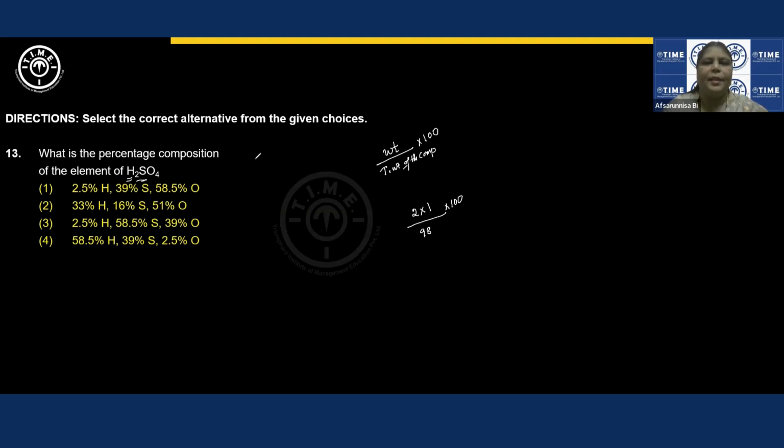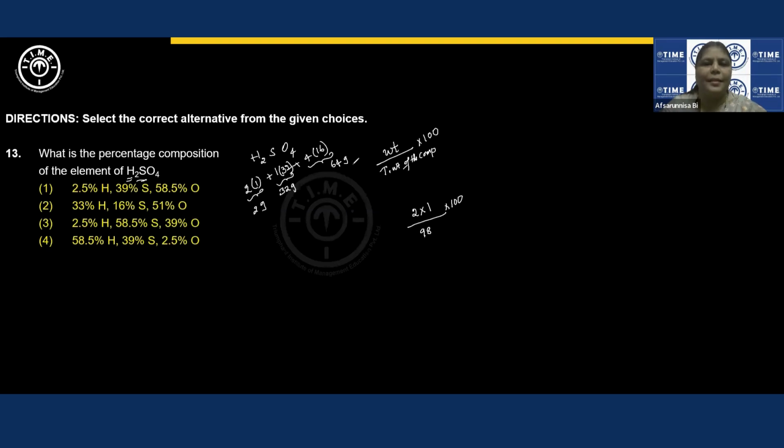If you see this H2SO4, it's very clear that we have 2 hydrogen atoms. The atomic mass of each hydrogen is 1. Sulfur is only 1 atom and its atomic mass is 32. And oxygen, we have 4 atoms, and the atomic mass of this is 64. Which one is in more number? Obviously this, right? This is 64 grams in 1 mole, this is 32 grams in 1 mole, and this is about 2 grams in 1 mole.